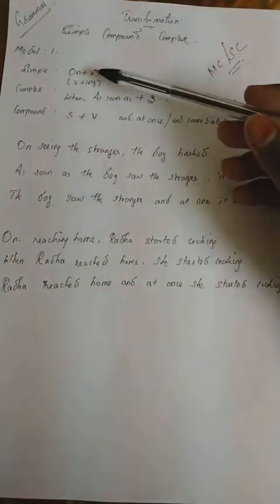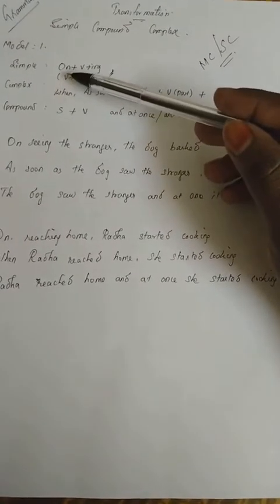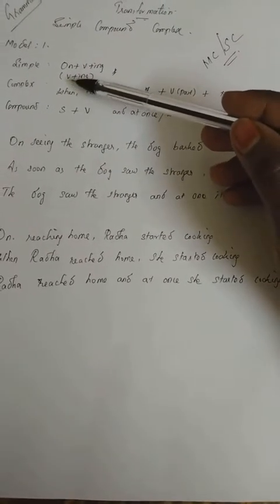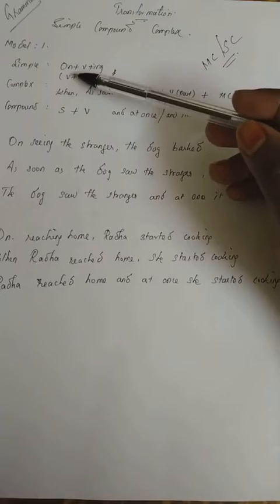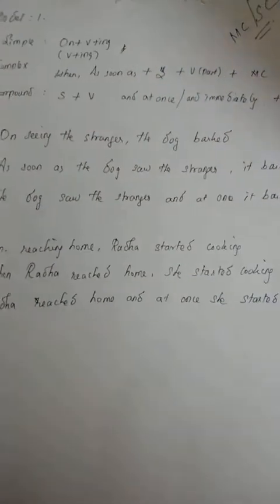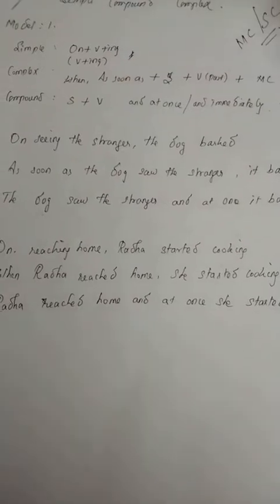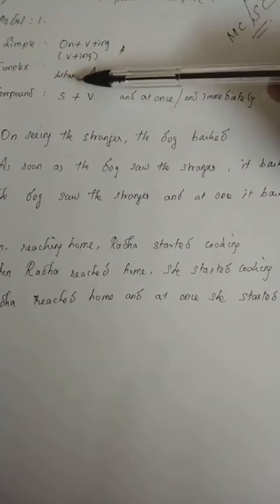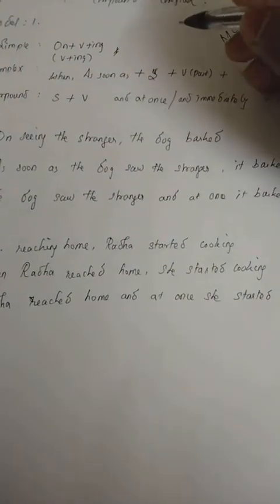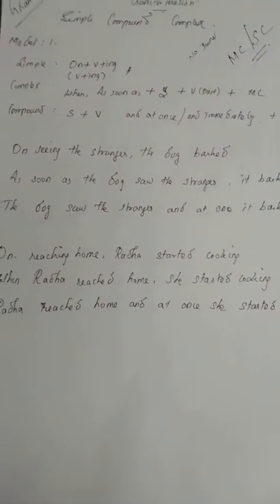For that purpose only I have split it. In this model, the simple sentence will start with on plus verb plus ing, otherwise verb plus ing, but this is very rare. Maximum the sentence will begin with on plus verb plus ing. Got it, children? In the complex sentence, the sentence will begin with when or as soon as. One more is also there, no sooner did, but it is very rare.